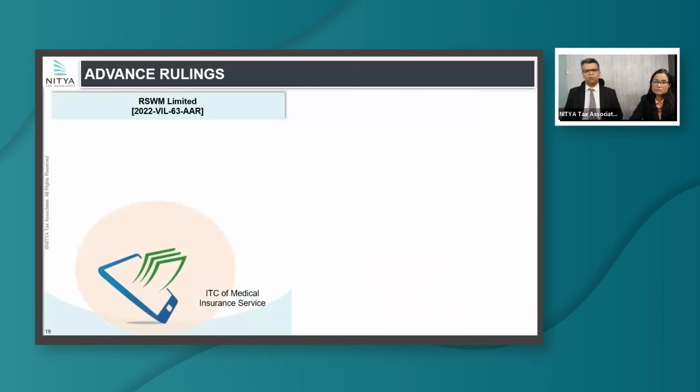Moving forward to the next advance ruling, this deals with ITC on medical expenses, medical insurance services. The peculiar fact in this case was that the applicant was claiming ITC for medical insurance taken during the period when medical insurance was mandated by MHA. So during the COVID period, initially there was a brief period wherein MHA mandated that you have to provide insurance for your employees. And for this period, the applicant had requested ITC eligibility.